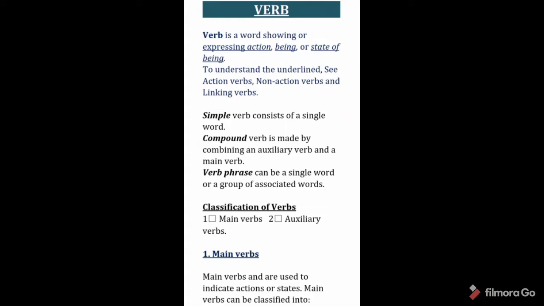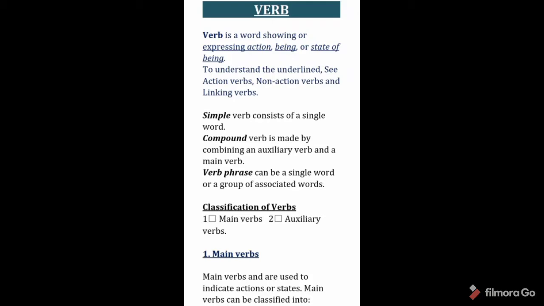A compound verb is made by combining an auxiliary verb and a main verb. Auxiliary verbs, for example, are is, am, are, do, did, have, has. We will discuss auxiliary verbs in detail later. Main verb. A verb phrase can be a single word or a group of associated words.